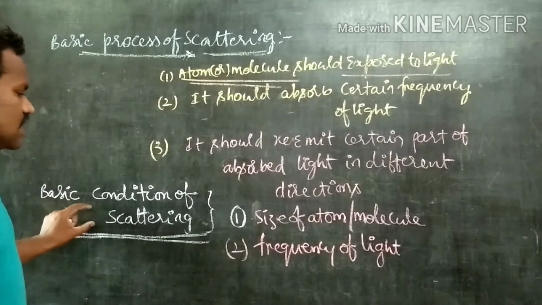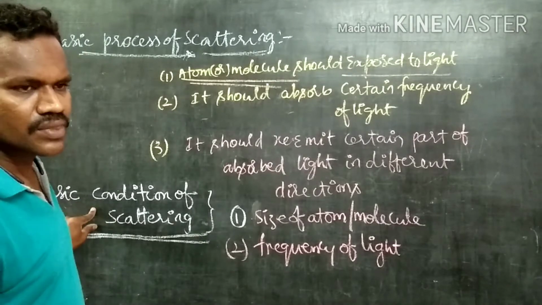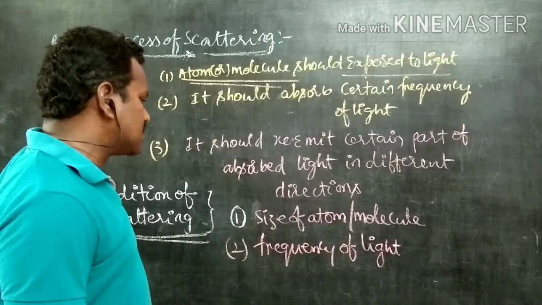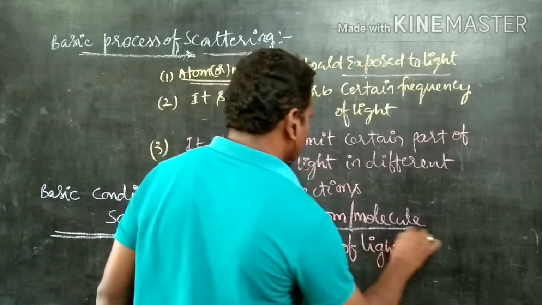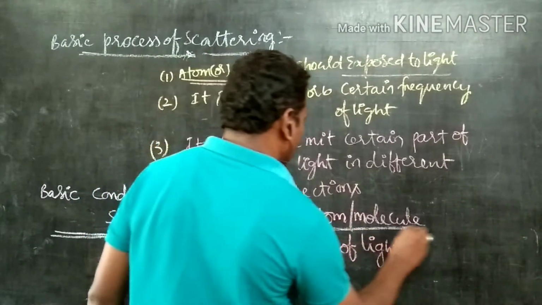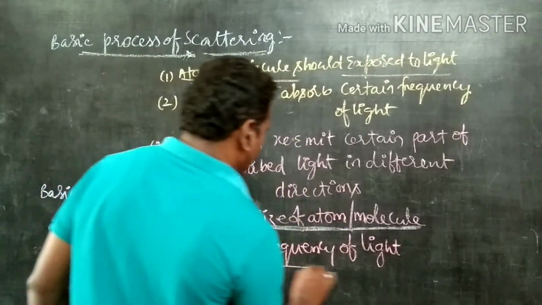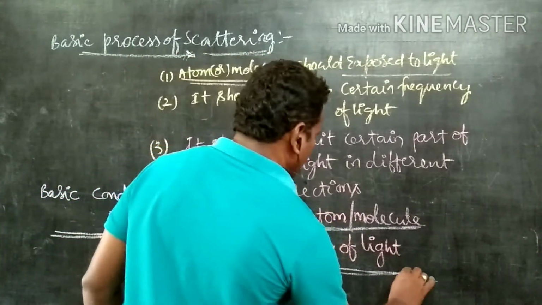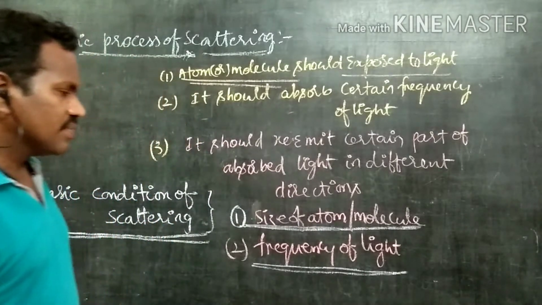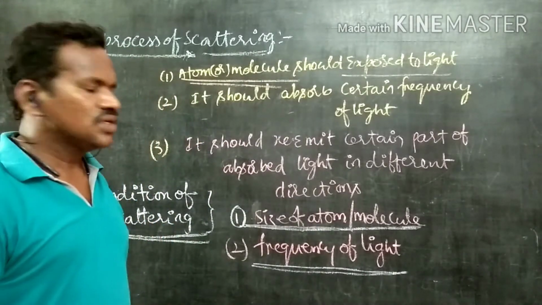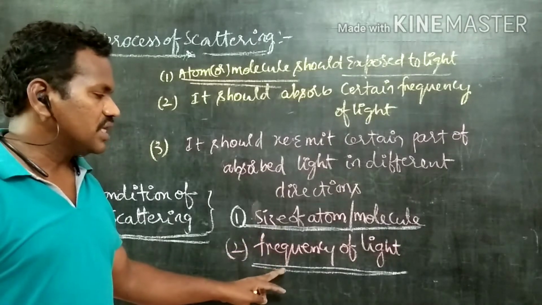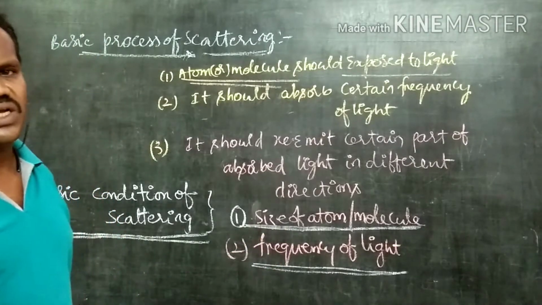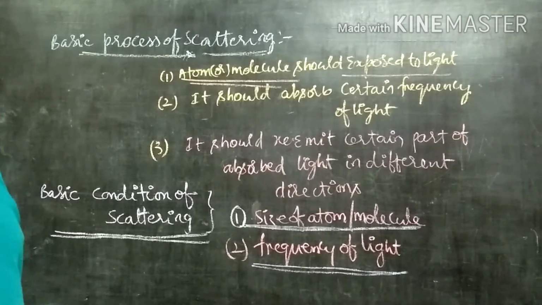Now what is the basic condition of scattering? The basic condition of scattering depends mainly on two factors. One is the size of the atom or otherwise molecule. Another one is the frequency of the light. Let us discuss the relation between the size of the atom or molecule and the frequency of the light with an experiment.